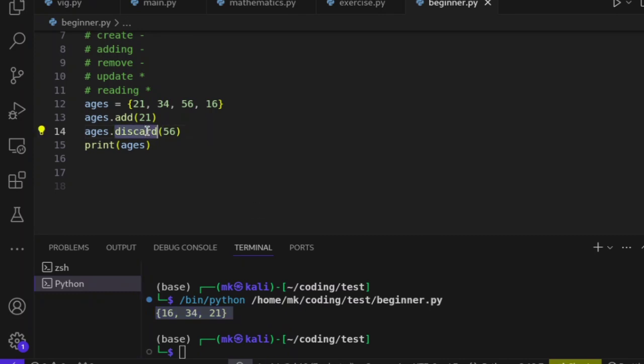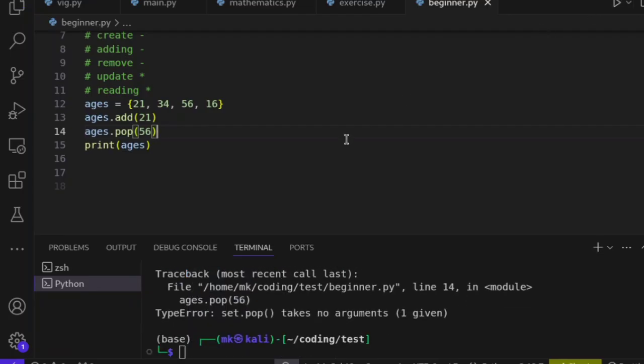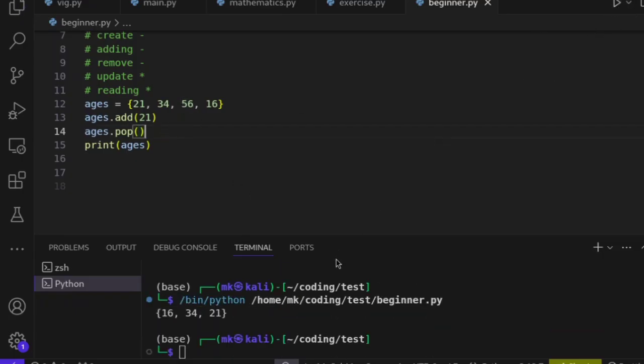And also we have pop. And like I say, pop is going to remove. We don't know which element pop is going to remove, but we can ask it what element did you remove. Okay. Sorry. Set pop takes no argument. Okay, yes, I put 56. I forgot pop doesn't take any argument. So if I run, you see, it also removes 56.